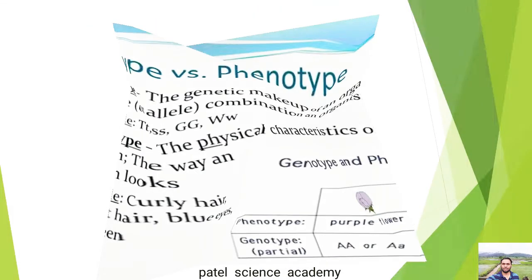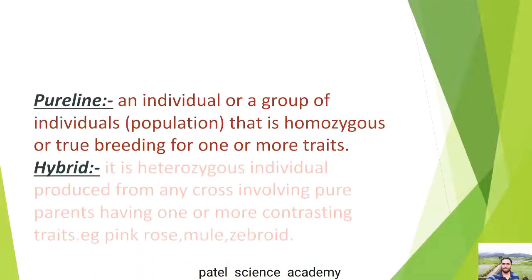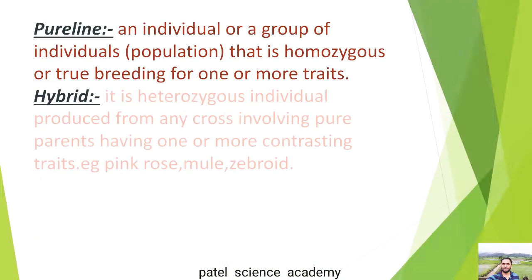So dear students, I hope you are learning about this terminology. We have not started this chapter yet. I am just explaining the terminologies which are used in this chapter. So this is a very important lecture from this chapter, because you have to understand all these terminologies one by one with examples. Then come the pure lines and hybrid. These two terms are also there. What are these two terms?